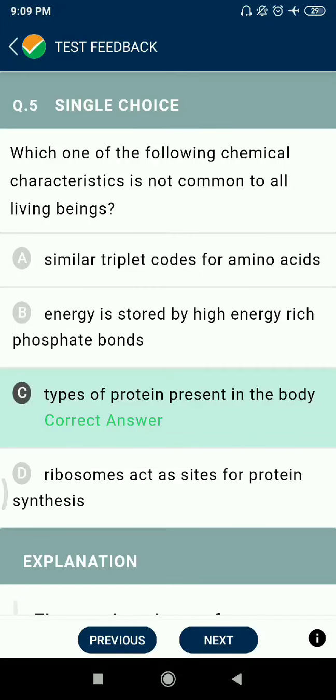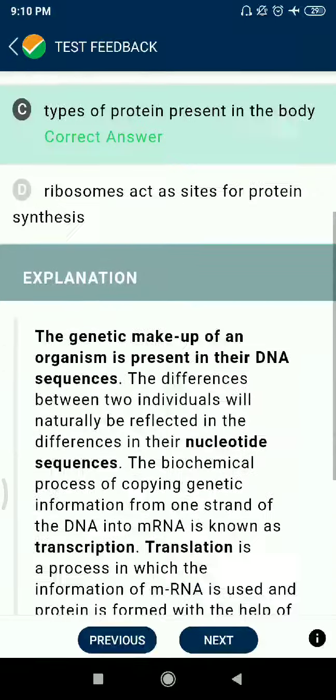Question 5. Which one of the following chemical characteristics is not common to all living beings? Types of protein present in the body are not similar, but similar triplet codes for amino acids. Correct. Energy is stored by high energy rich phosphate bonds. Okay, ribosomes act as sites for protein synthesis.